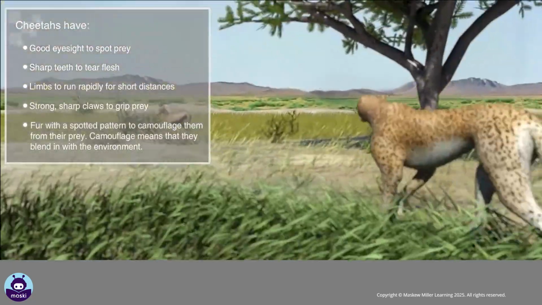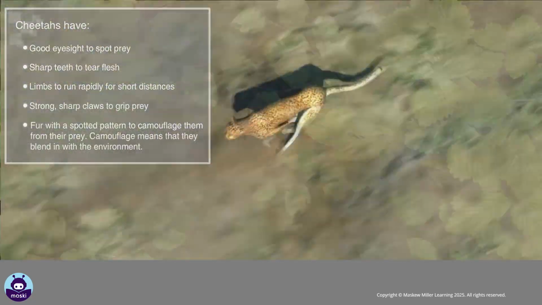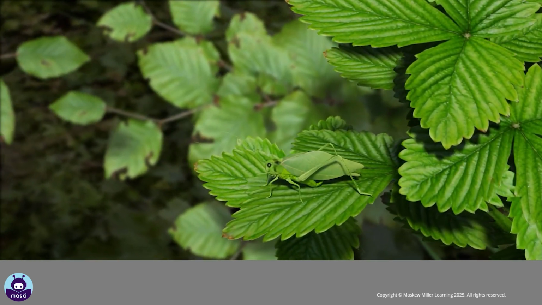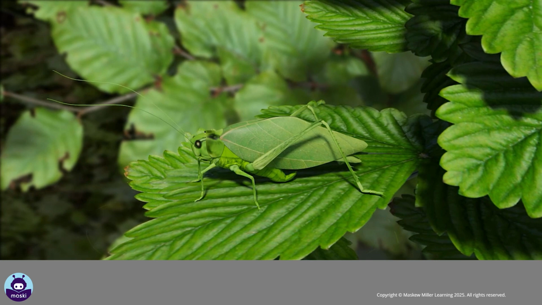Camouflage means they blend in with the environment. The katydid resembles a leaf and keeps still when predators are near. This adaptation helps it to escape the notice of predators.